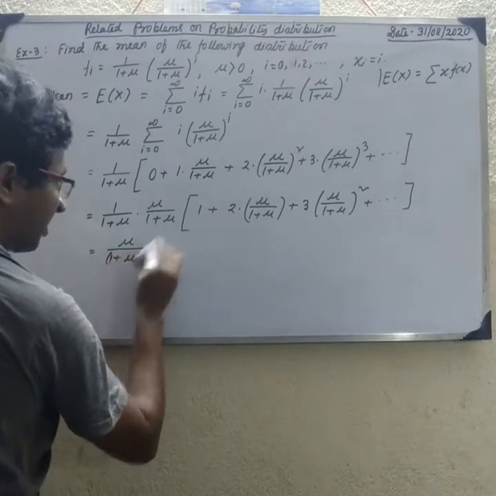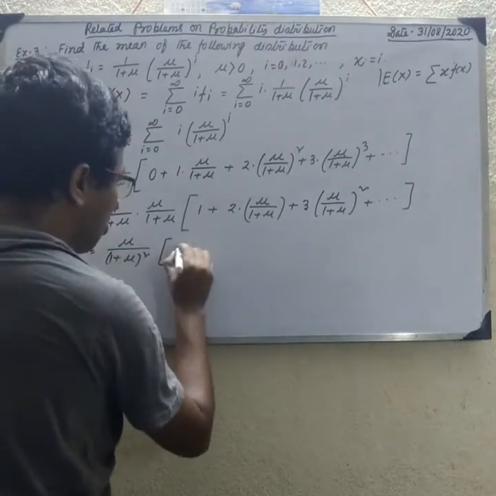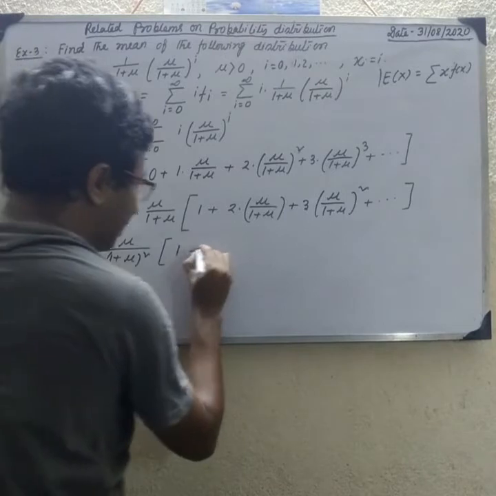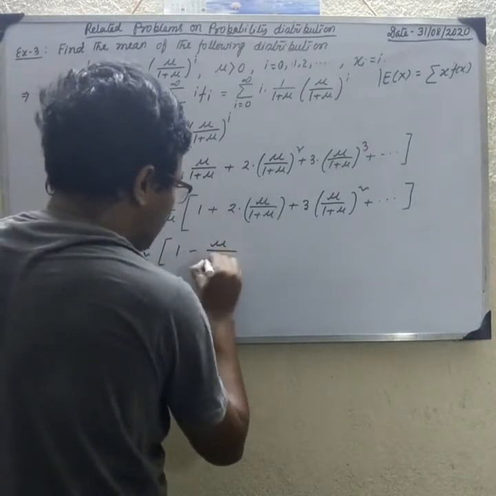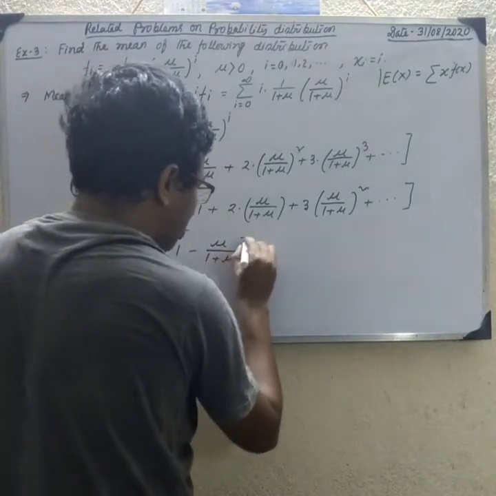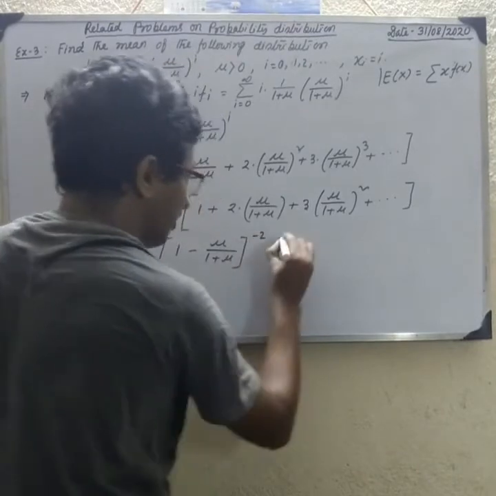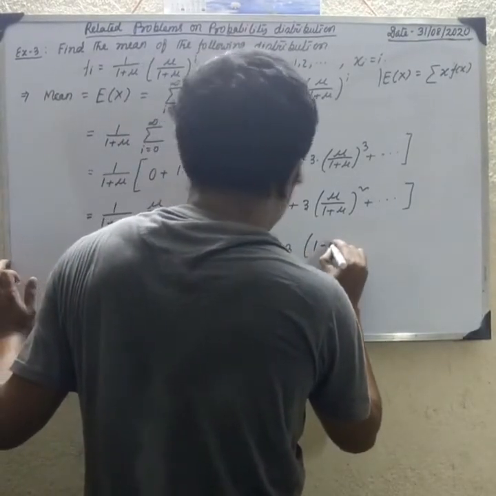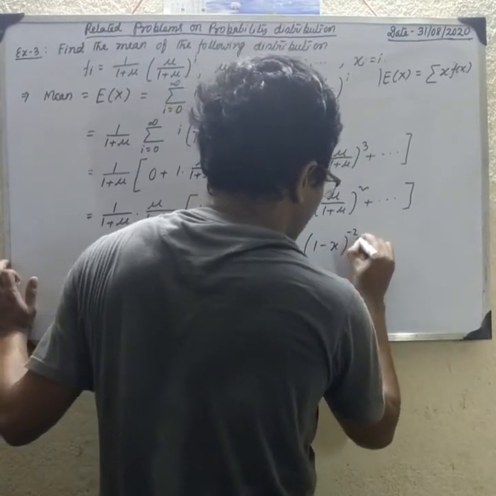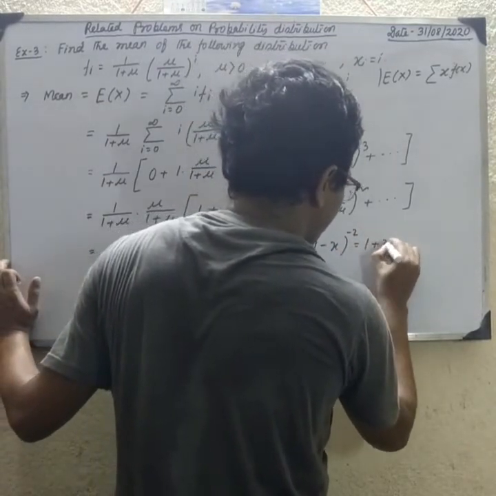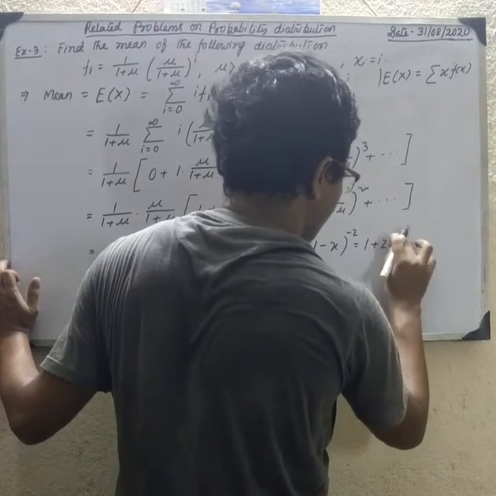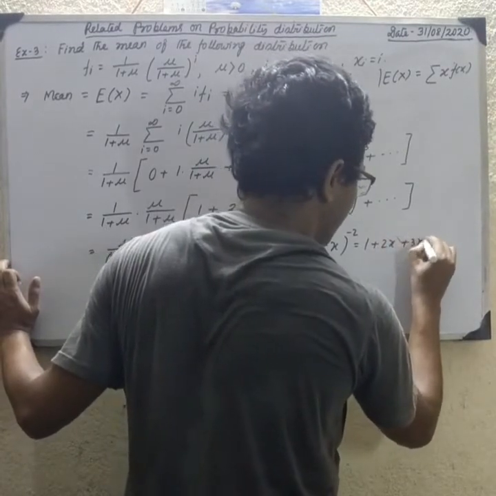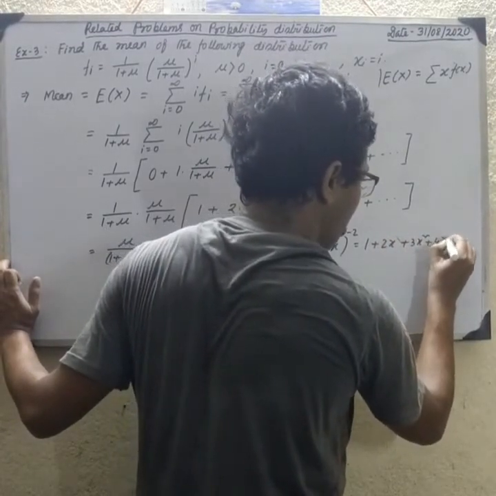And this series is 1 minus mu by 1 plus mu whole to the power minus 2, because as we know, 1 minus x to the power minus 2 equals 1 plus 2x plus 3x square plus 4x cube, and so on.